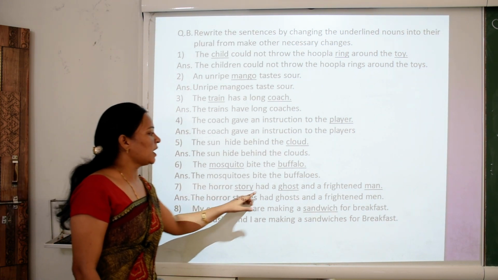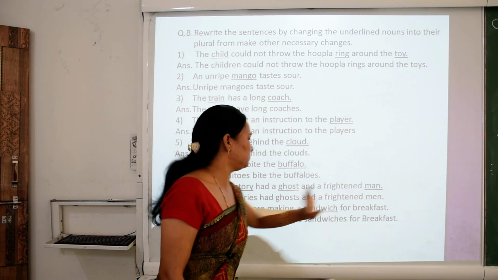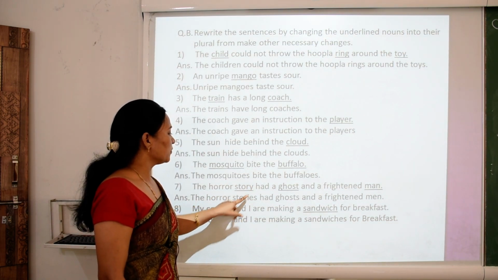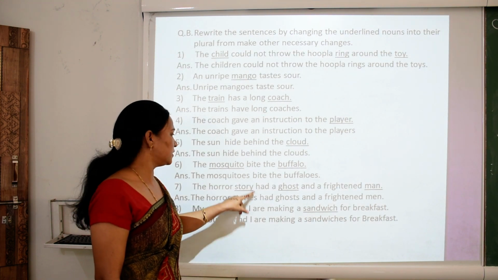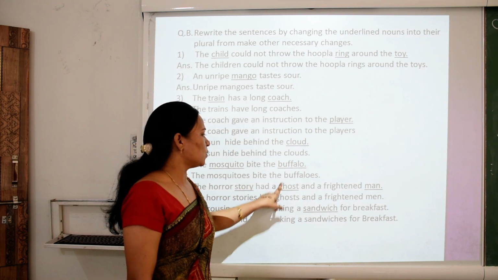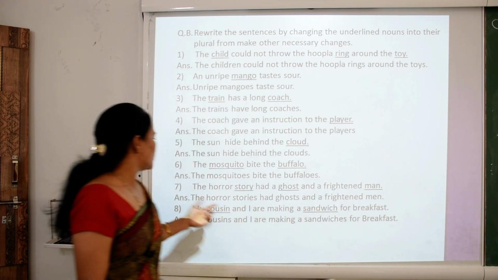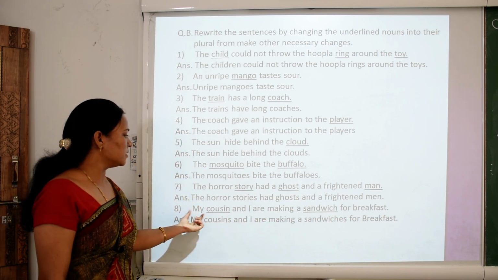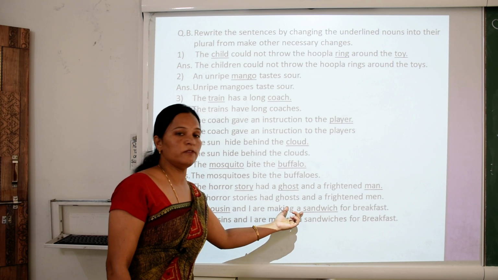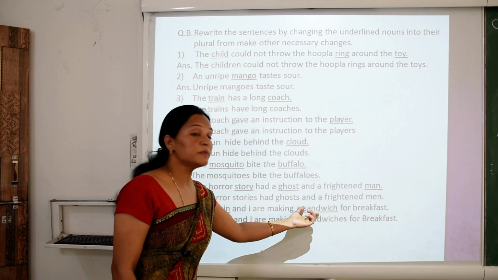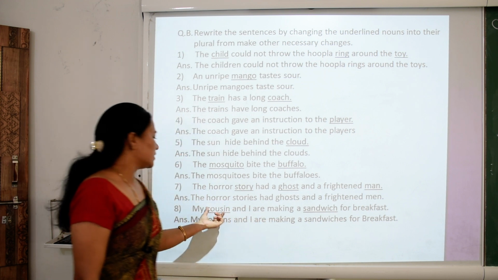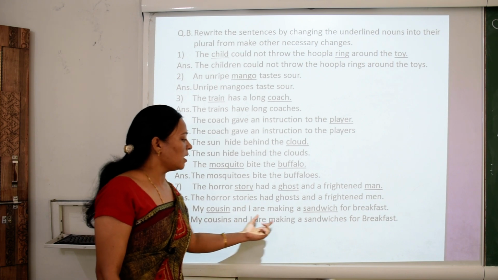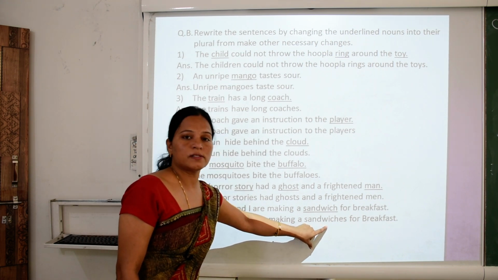The horror story had a ghost and a frightened man. Story is a singular noun, so y is replaced with I, then add es. Story becomes stories. Ghost, and man becomes men. So children, the horror stories had ghosts and frightened men. My cousin and I are making a sandwich for breakfast. Sandwich is singular, cousin also singular. Change into plural form: my cousins and I are making sandwiches for breakfast.